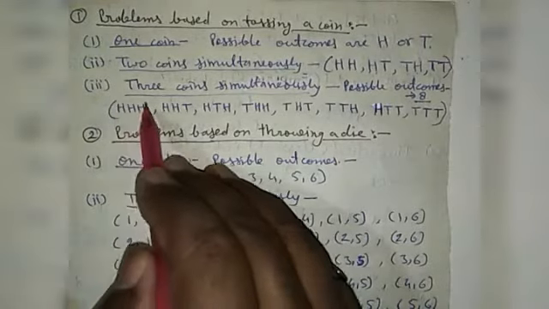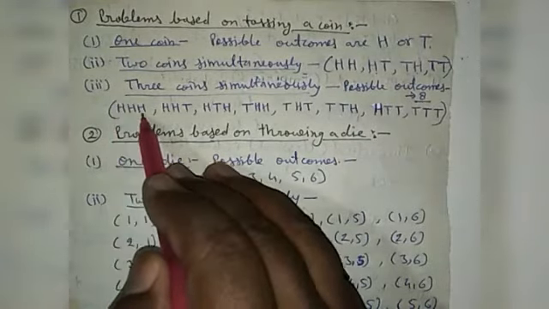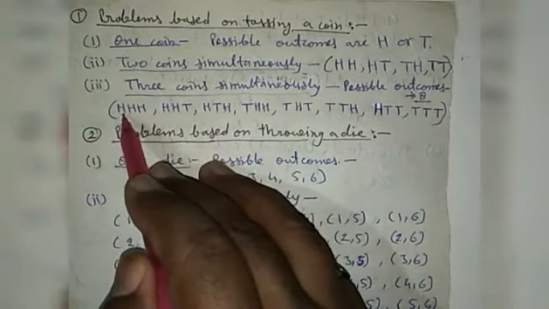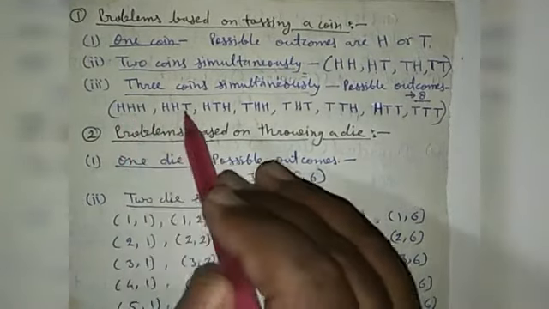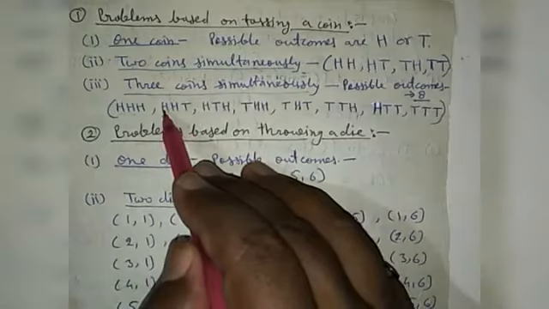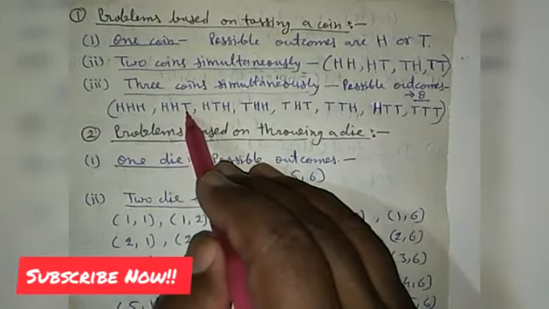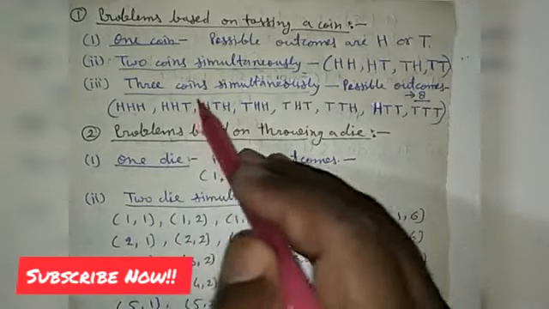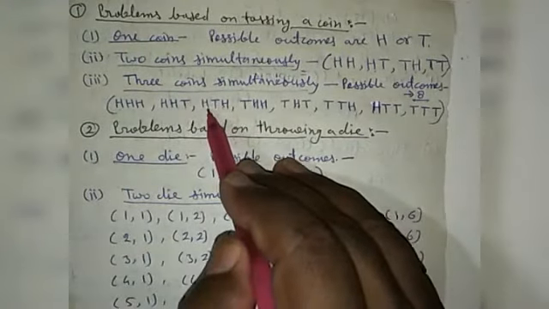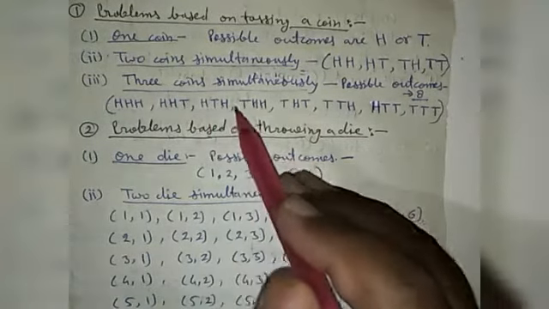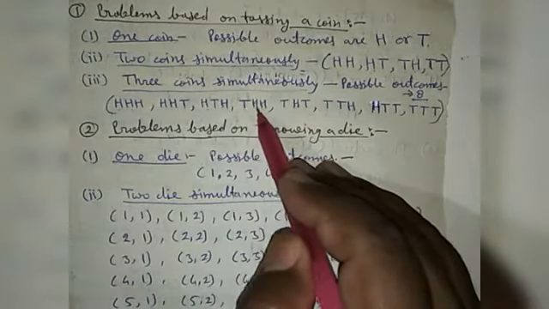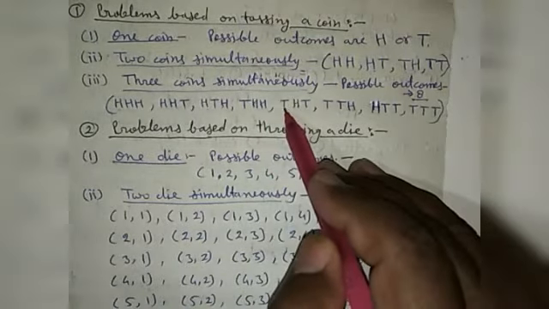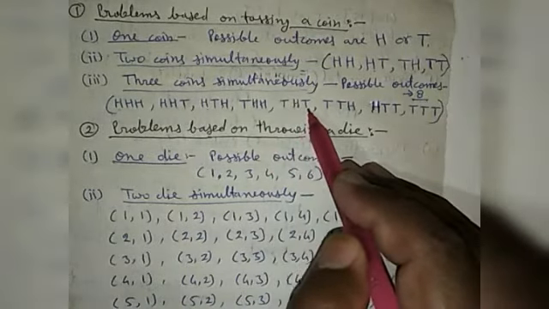All 3 coins have head, means triple H: H, H, H. Second outcome is first 2 head and third tail. Then first head, second tail and third head. Then first tail, second and third head. Then first tail, second head, third tail.